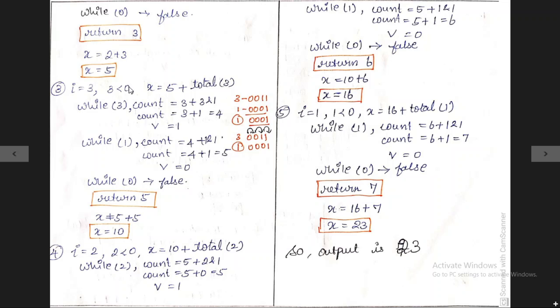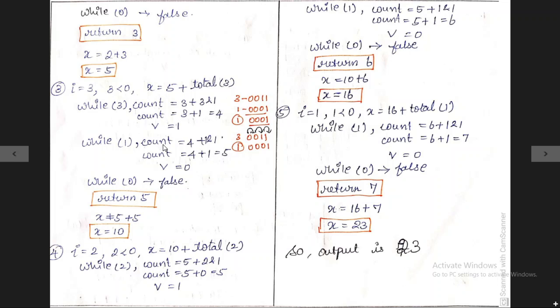Okay, then in the third iteration, the condition is also true. We will move on to the user defined function total, and inside the total function we again have a while function. For this while function, the first time we will get 3. The condition is true, so we need to find the count and v variable. So after completing these expressions, we will get 4 as an output for this count variable. Likewise we will get 1 after right shifting this 3. Okay, now the while loop of 1 condition is true.